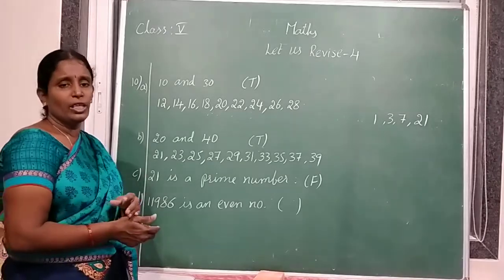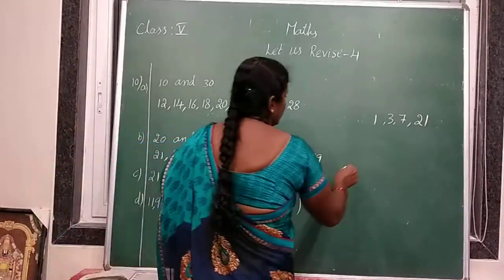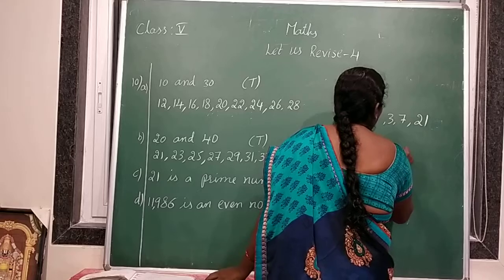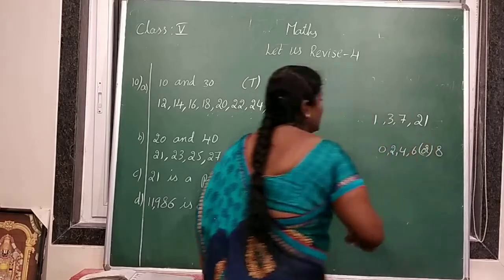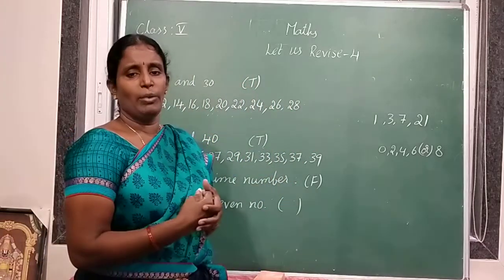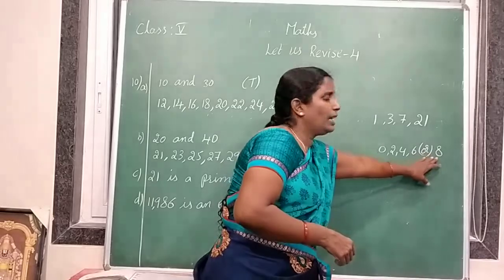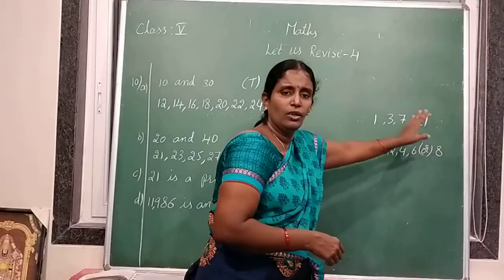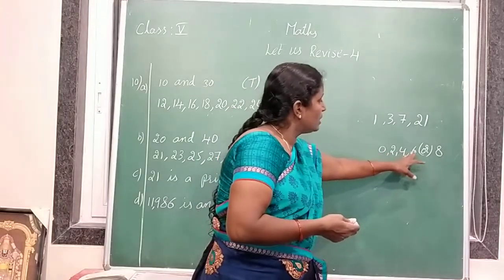And one more definition for even numbers: either 0, 2, 4, 6 or 8 in one's place. All those numbers are divisible by 2. Understood? It means if 0, 2, 4, 6 or 8 is in one's place, the number is even.